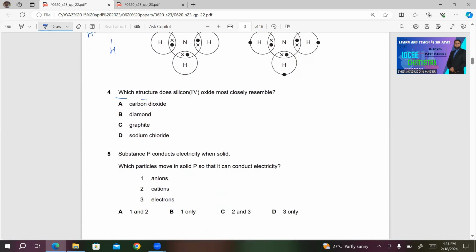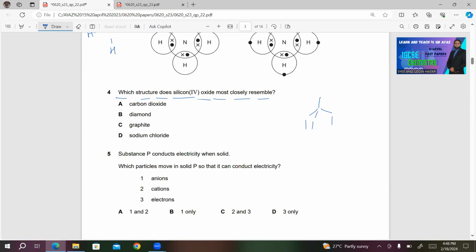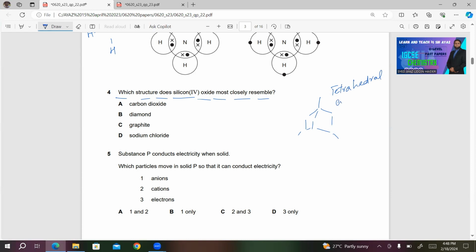Number 4, which structure does silicon(IV) oxide most closely resemble? Silicon oxide has this structure. This is the structure of silicon oxide. I'm drawing the small part of it. This is known as tetrahedral arrangement. So one of the choices must have tetrahedral arrangement if it is resembling silicon(IV) oxide.